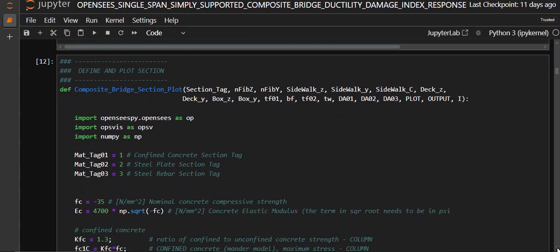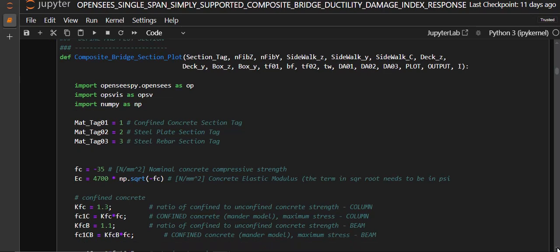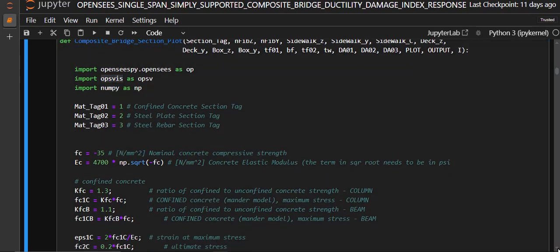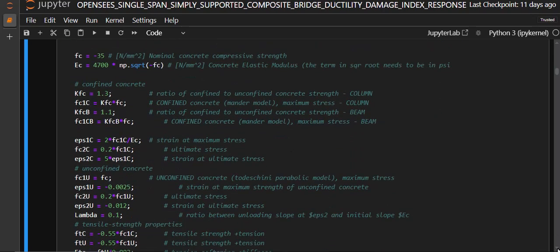I defined the plotted sections based on this library. We can define and plot the different properties in OpenSees, and it's very efficient. I recommend you guys use this library, OpsVis.